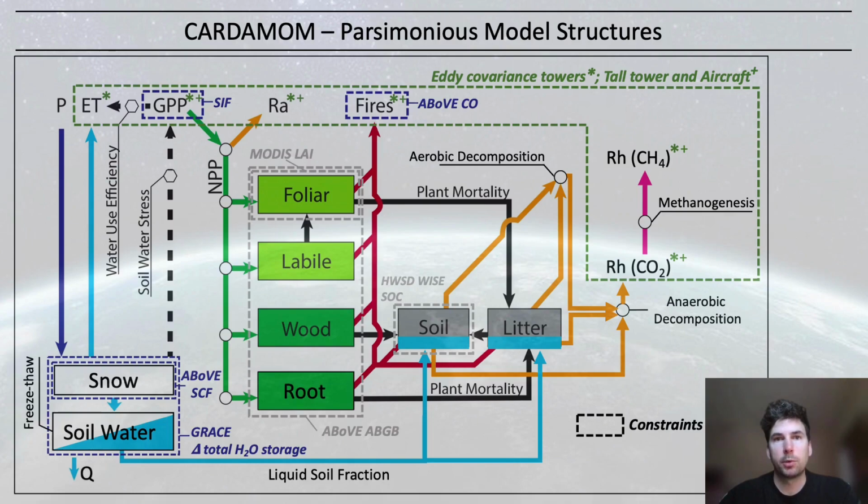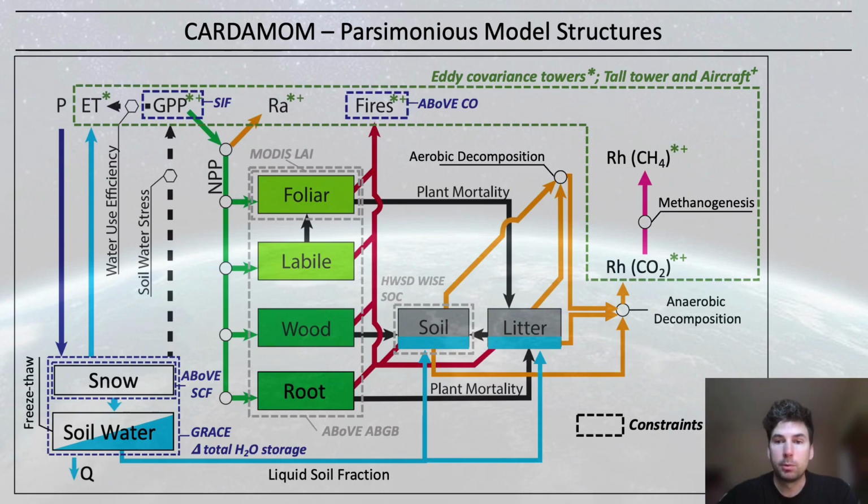There's a range of model structures that can be used with CARDAMOM of varying complexity. Recent model developments include new water cycle processes, aerobic and anaerobic decomposition for CO2 and methane emissions, new climate-driven LAI scheme, new canopy photosynthesis scheme, and a new dynamic plant allocation scheme, as well as an energy balance. Overall, these parsimonious model structures simulate carbon and water states as described by the time-invariant parameters and initial conditions.